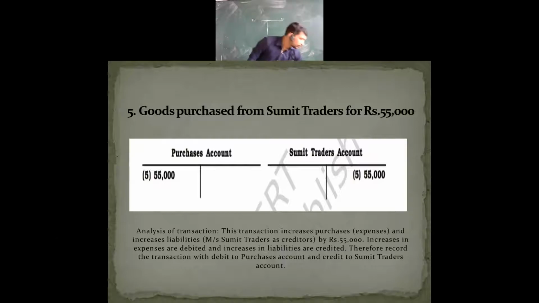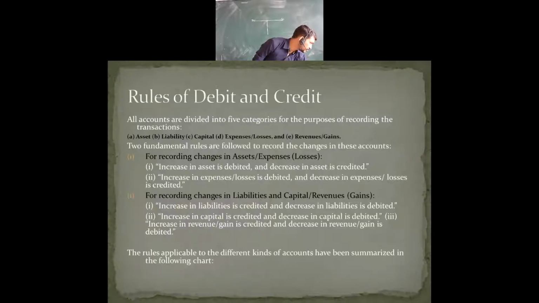Yes. Let's go to the previous slides. Increase in expenses, where is it? Yes. Increase in expenses is debited and decrease in expenses is credited over here.